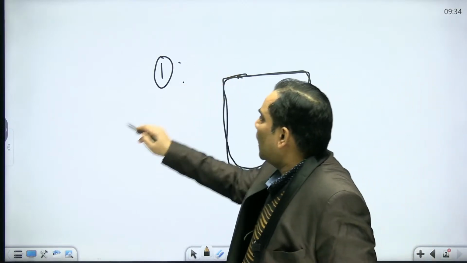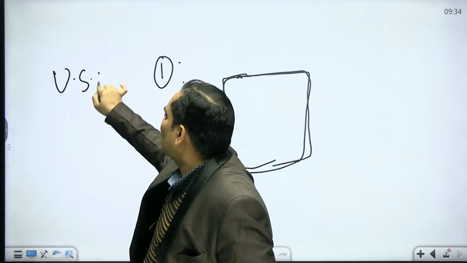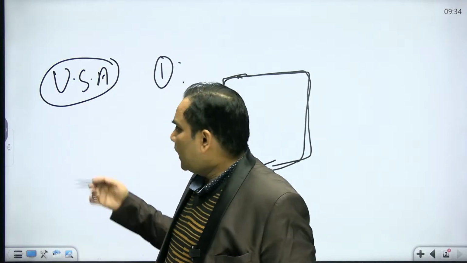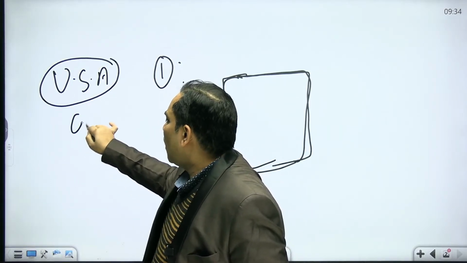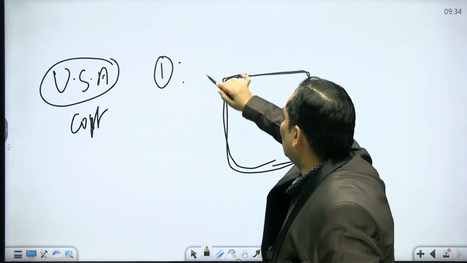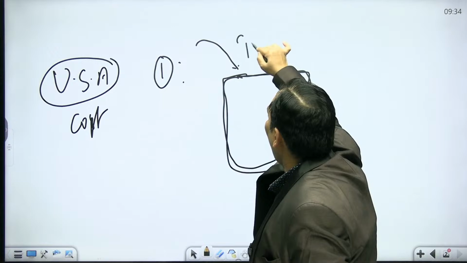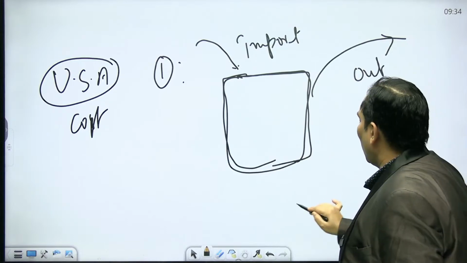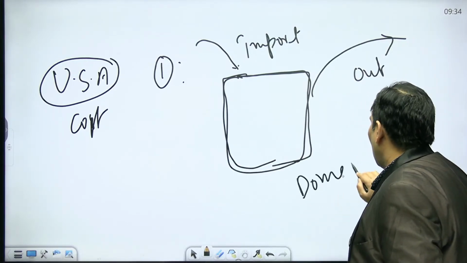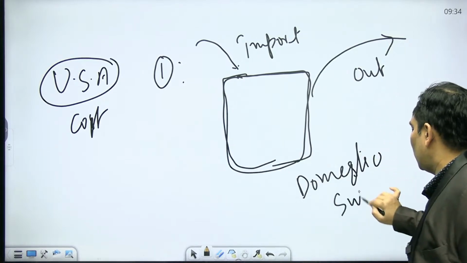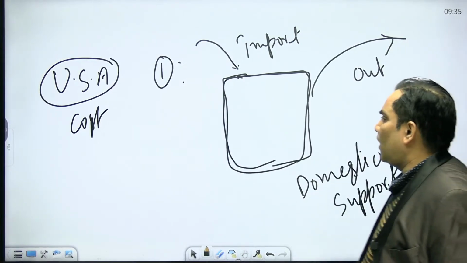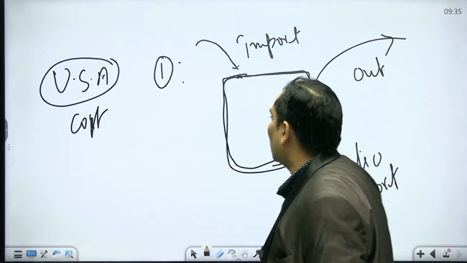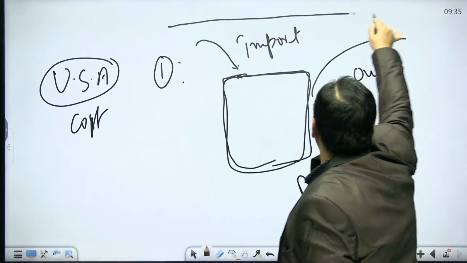Suppose in the USA, there is the input cost for agricultural production. This free flow can be restricted either by restricting imports, by giving undue advantages to exports, or by giving domestic support. Listen to me very carefully: this free flow of trade can be obstructed in three ways.